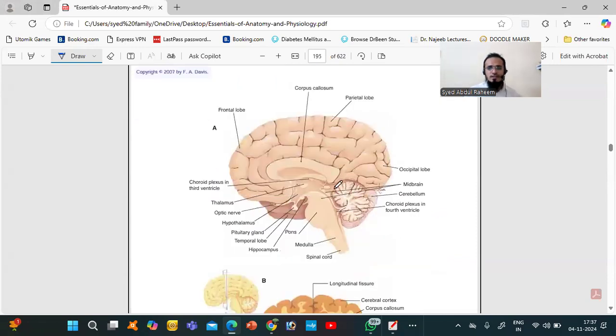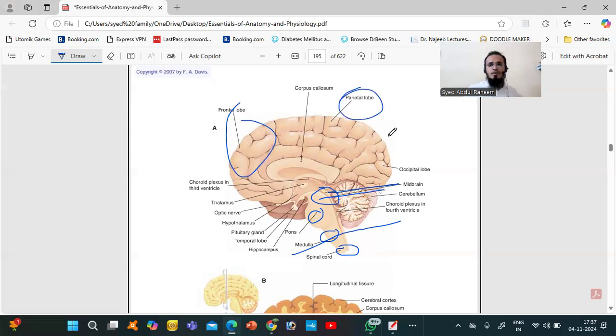You can see that this is the cerebellum, and this area is the midbrain. This is the pons. This is the medulla. This is the spinal cord. This is still the brain, the cerebellum. And we have the frontal lobe, parietal lobe, occipital lobe, and temporal lobe.